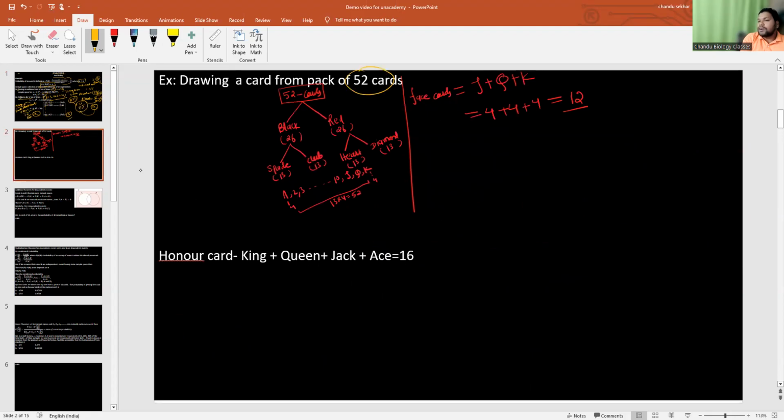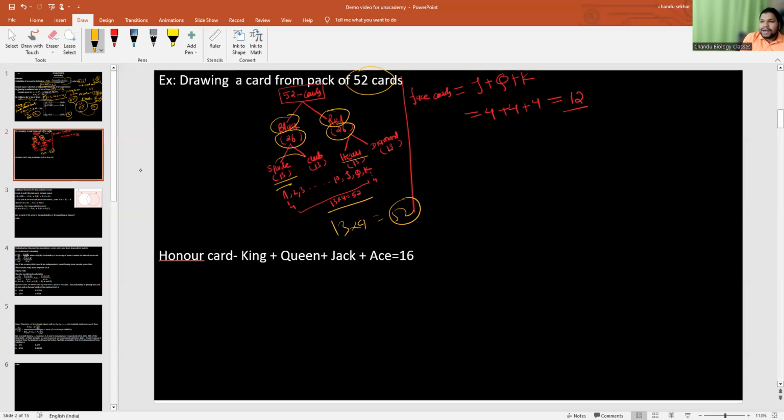There are a total of 52 cards. In that there will be 2 colors, black and red. The black will be 26, red will be 26. The black is divided into 2 types, spade and club. Spade will be 13, club will also be 13. And the red is divided into 2 types, heart and diamond, respectively 13 and 13. So you have 13 cards, starting from A to K, and each card is 4.